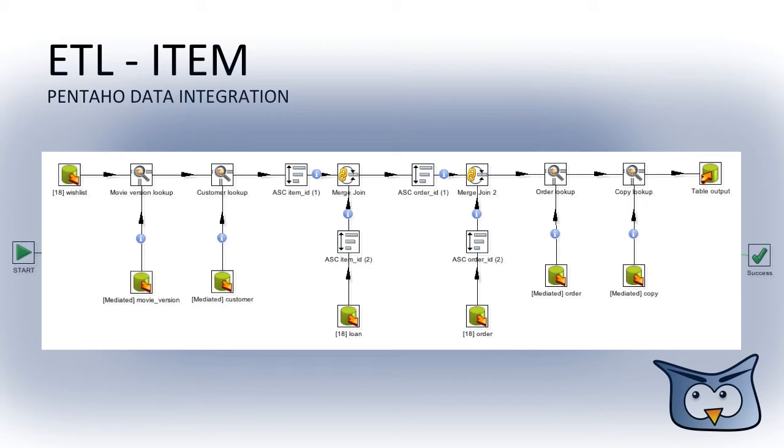After that, we do a merge join with the loan table to get the loan information and do a merge join with the order table to retrieve the send date. For these merge joins, pre-sending sorting is necessary. After that, we look up the order and copy associations and finally put our item entry into the database.